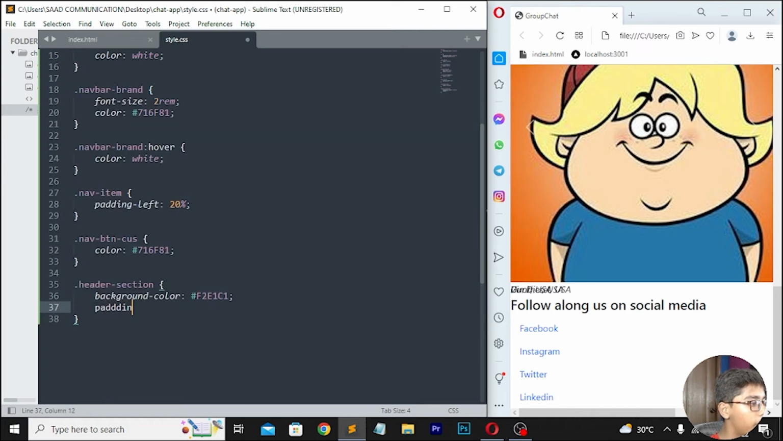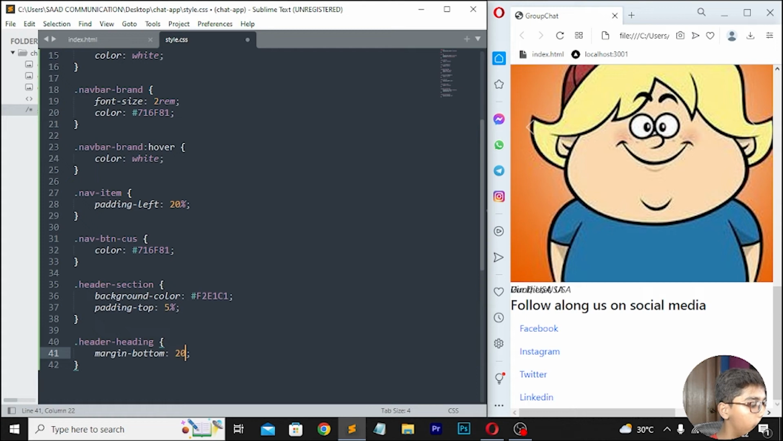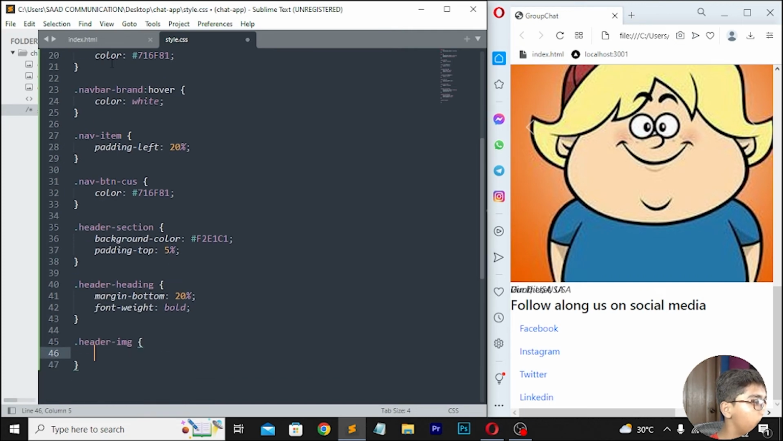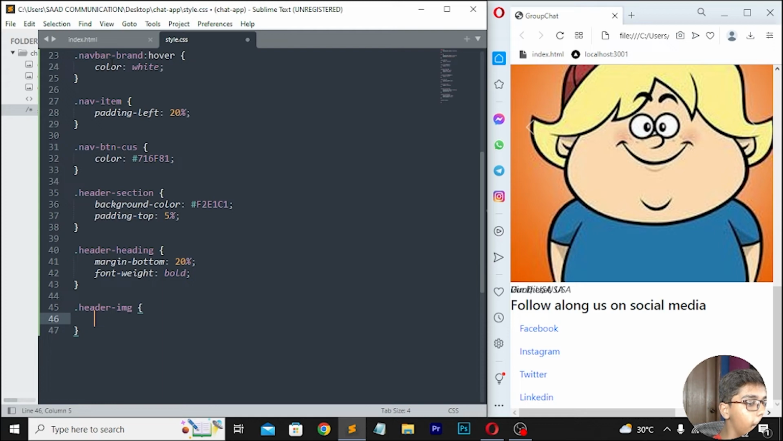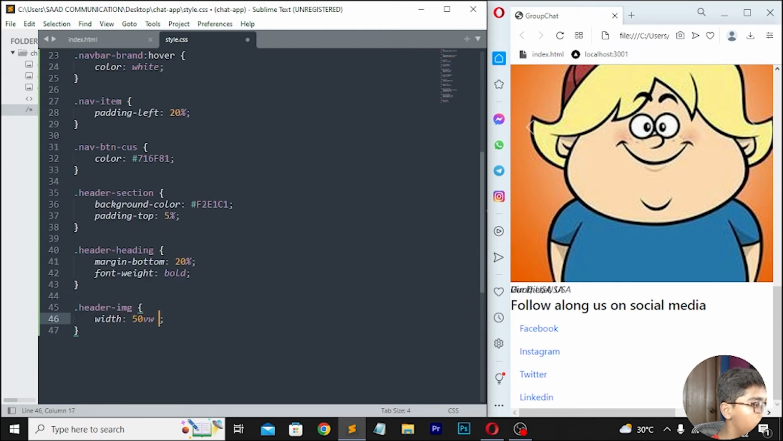Then move down right here padding, so here I will be writing padding top, which should be like 5%, so here I will be now writing 5%. Then move down right here header heading, which should be margin bottom, which should be like 20%. Then right here font weight, which should be bold. Then right here .header-image, and then when you've done with this, here you have to move down, and here I will be now writing width 50vh. So here I'll be writing width 50vw.